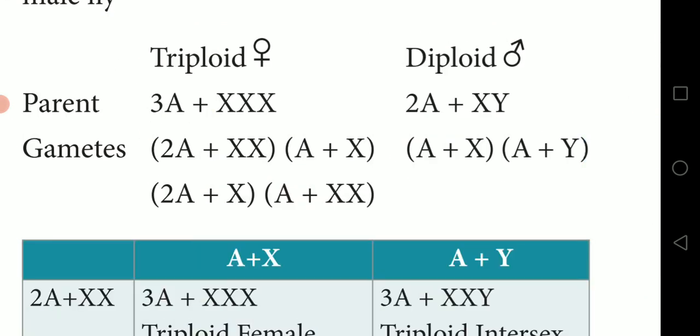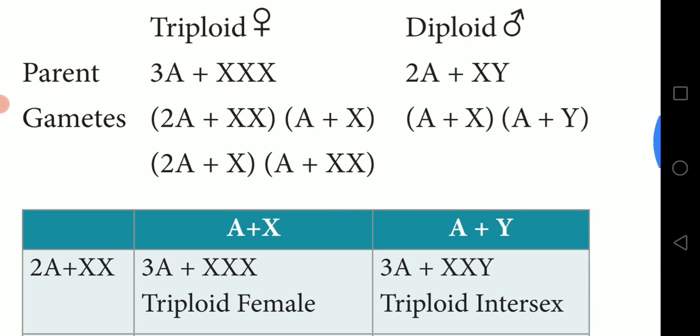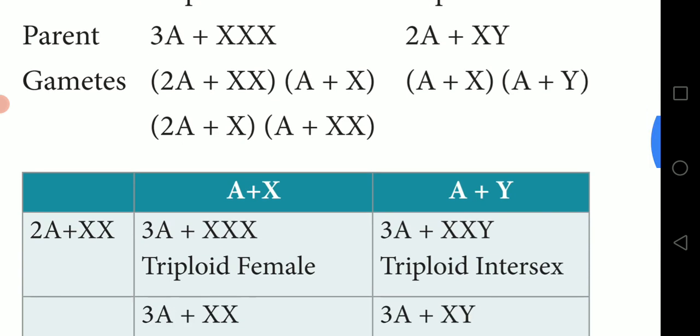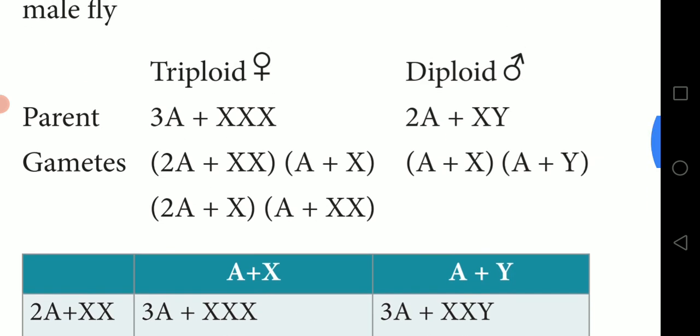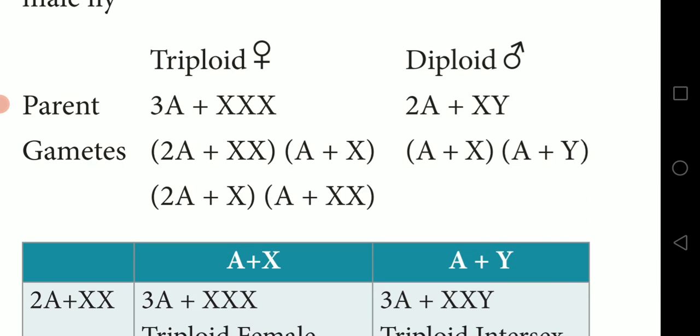We have already seen 3A plus 3X, and here 2A. 2A means 2 autosomes, 3A means 3 autosomes. 3 autosomes plus 3X, and 2 autosomes plus the male. So how are the gametes produced? 2A plus XX, and one more X will be there. One more A also, and X also. Next A plus X, and the same here, A plus X, A plus Y.